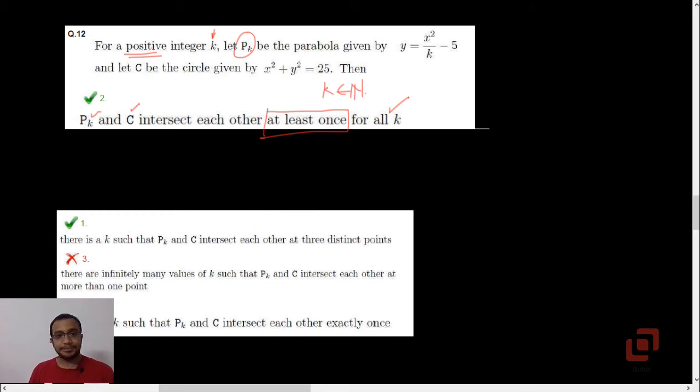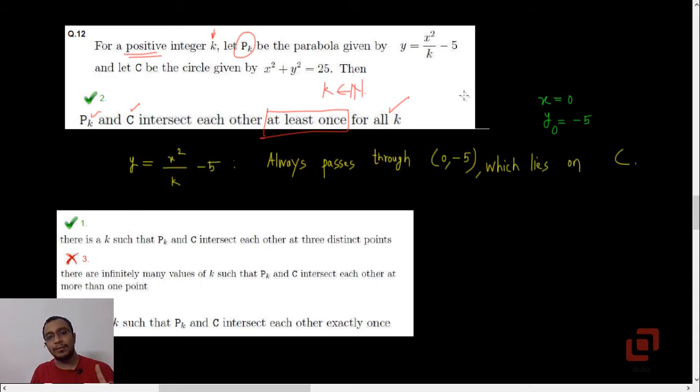Now observe this. If we take x to be 0, then y for the parabola will always be minus 5, which means no matter what natural number k is, the parabola will always pass through (0, -5), and (0, -5) is a point on our circle as well, which means the statement that pk and c intersect each other at least once for all k is correct. So option 2 is now done. Let us discuss the other options now.